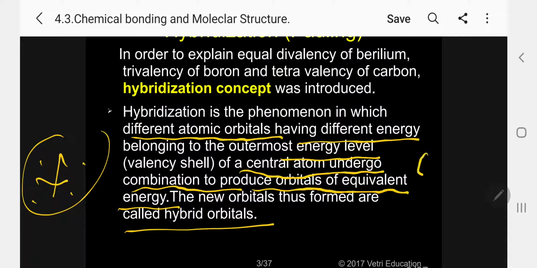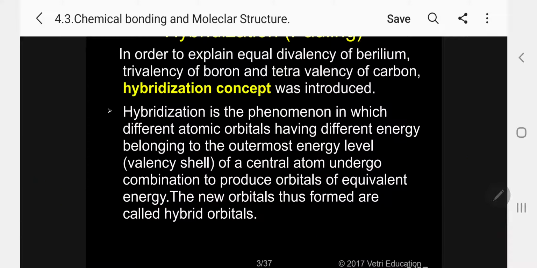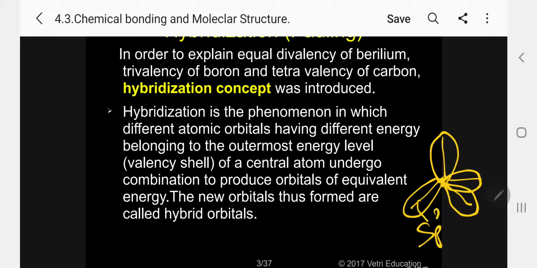In the case of carbon, there is 1 s orbital and 3 p orbitals. So 1s plus 3p combine, that is 4, and after undergoing combination they produce 4 sp3 orbitals of equal energy and shape. What will be the shape? Kindly follow. I can now draw the shape of sp3. This is sp3, this is sp3, this is sp3, and this is sp3.